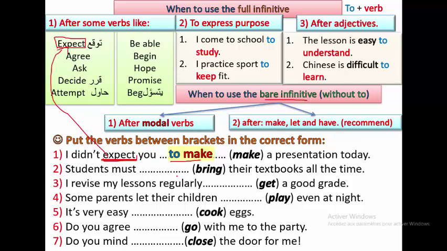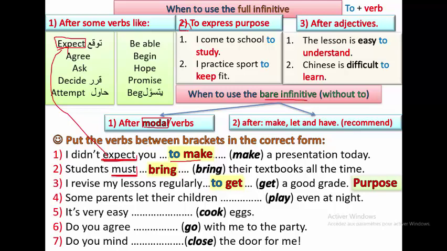Students must bring their textbooks all the time. Bring, because we have a modal, must. Remember? It's a modal, like should and can. 3. I revise my lessons regularly to get a good grade. Excellent. Why? Great. Because it expresses purpose.